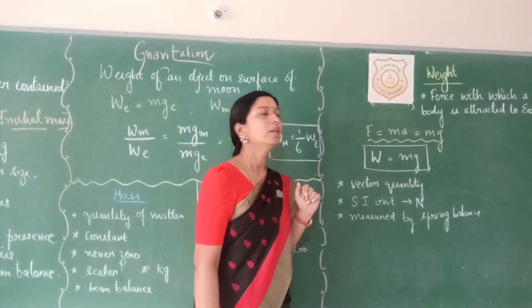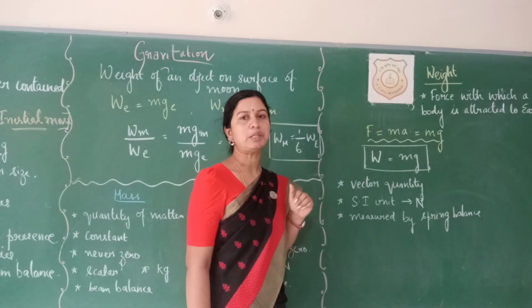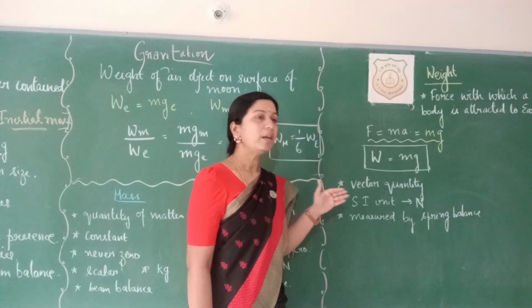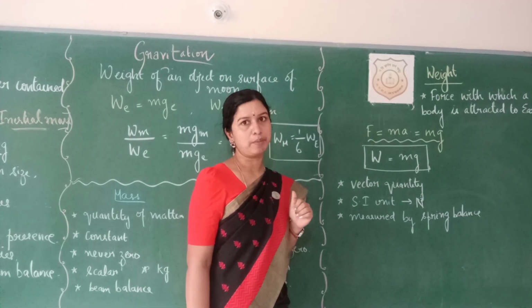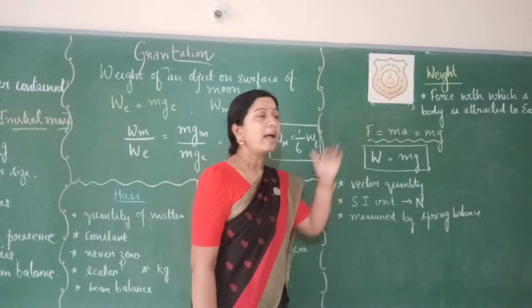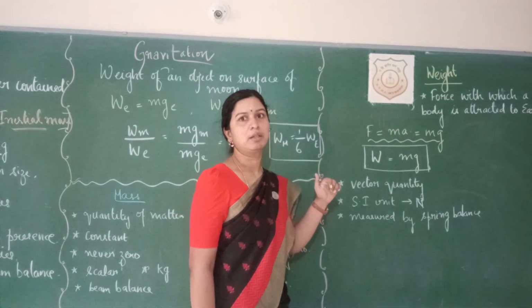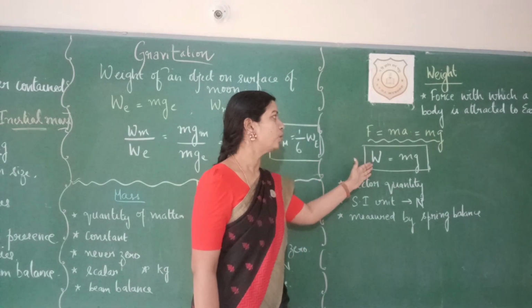We know that force is calculated by using this formula as per Newton's second law, F = m into a. When we are calculating it on the surface of earth, a is replaced by acceleration due to gravity g. So, F = m into g. As per the definition, weight is nothing but the force by which an object is attracted to earth. So, we substitute it.